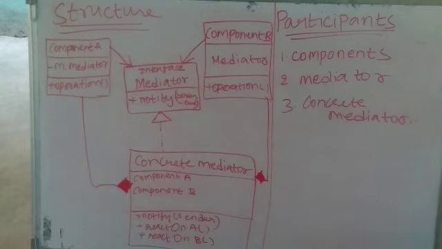Each component has a reference to the mediator, and through the help of the mediator the components will interact with other components, and these components can be reusable by using a mediator. Components must not be aware of other components. If something important happens within a